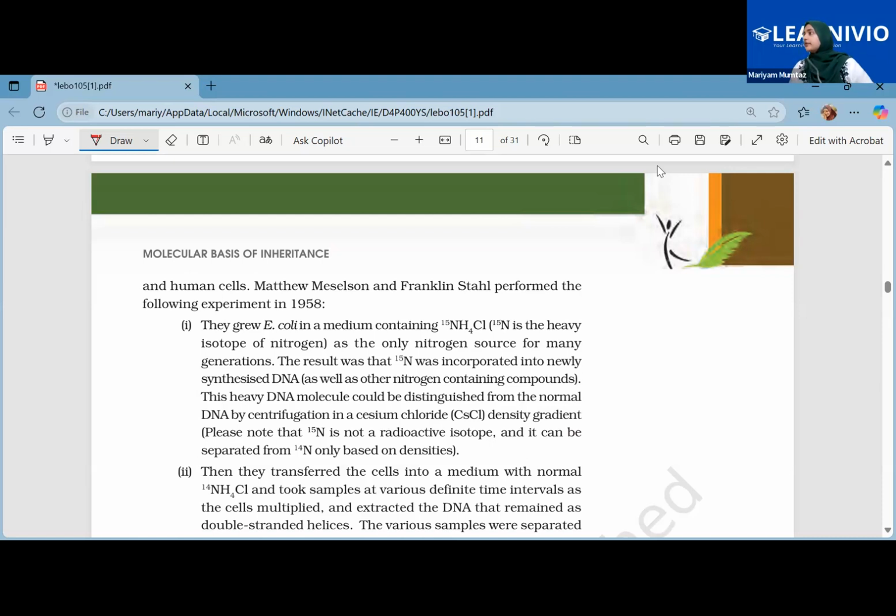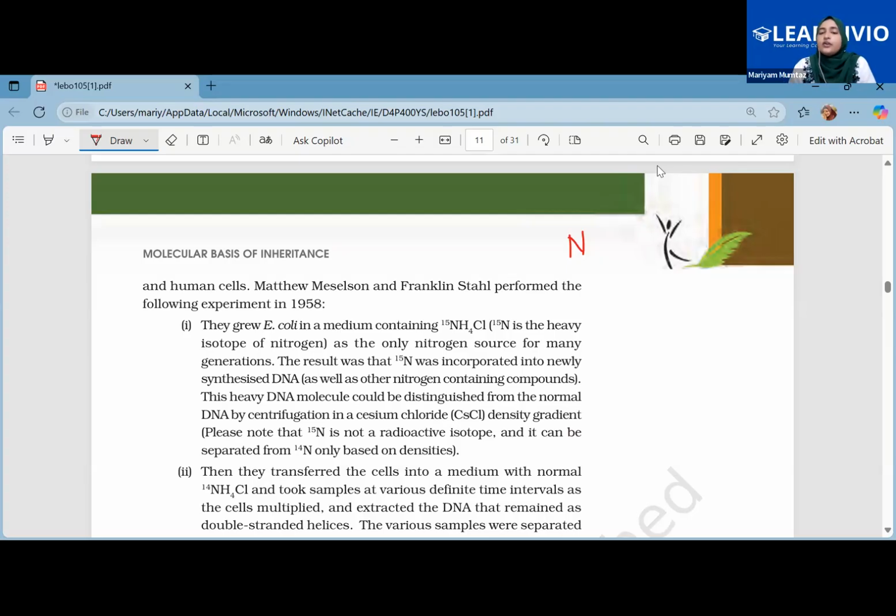The atomic number of nitrogen. The normal nitrogen that is used everywhere. What is it? 5. No, ma'am. 7. Huh? 7 is there, but normally we use the 14, right? 7 is like its sequence number in the periodic table. Yes.